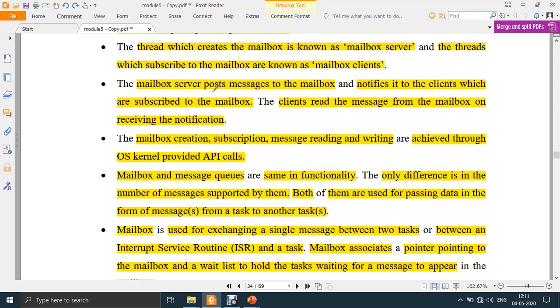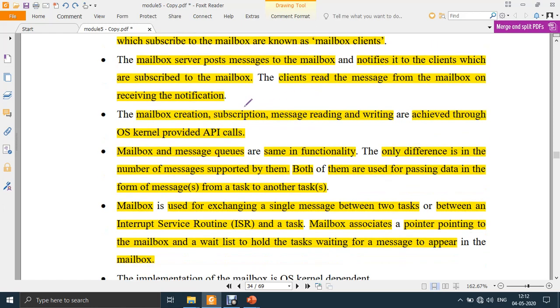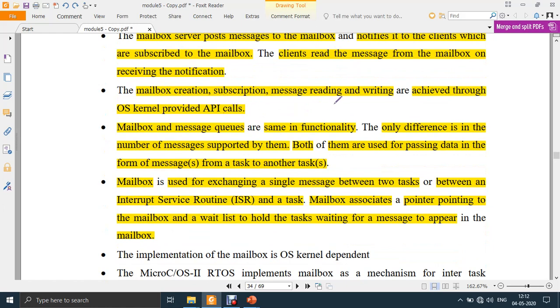Then the mailbox server posts messages to the mailbox and notifies the clients which are subscribed. The clients read the message from the mailbox by receiving the notification, as I told. Whoever subscribes to the magazine receives a notification that the new magazine has come, so you can go and read it. Mailbox creation, subscription, message read and write are achieved through OS API calls. API calls are the calls using which OS kernels communicate. It is nothing but a simple syntax to communicate with the OS.